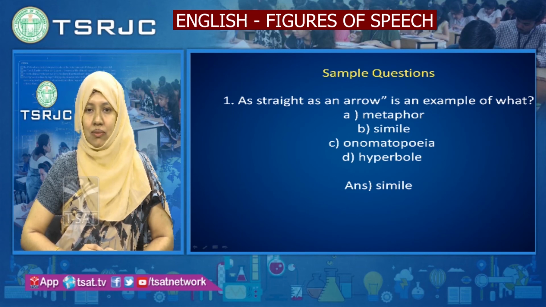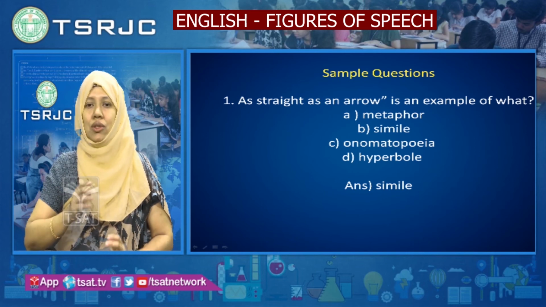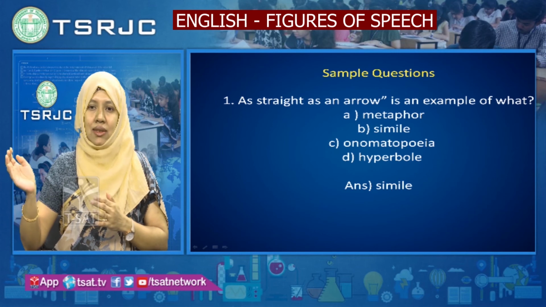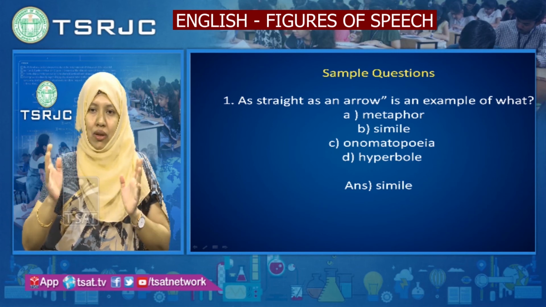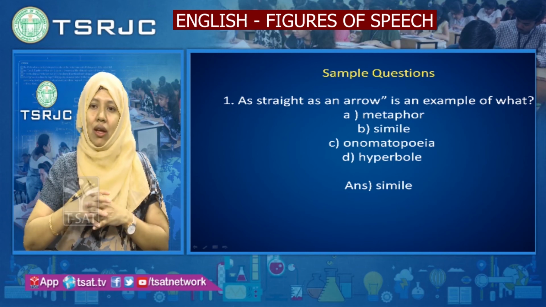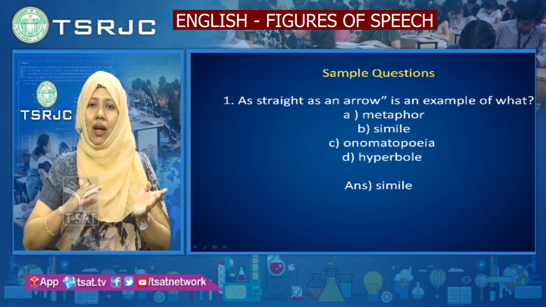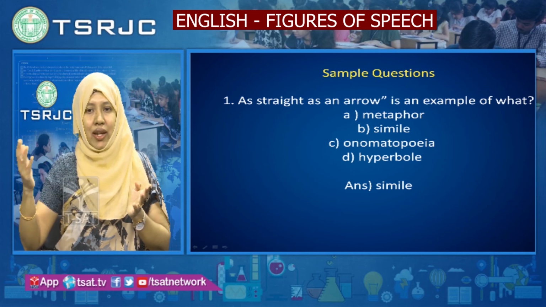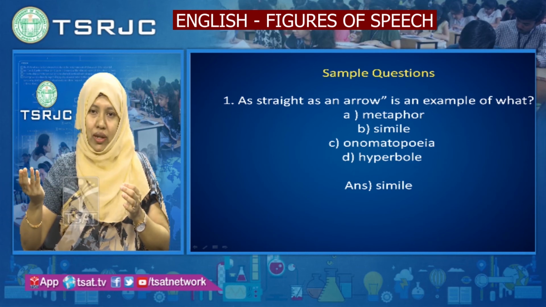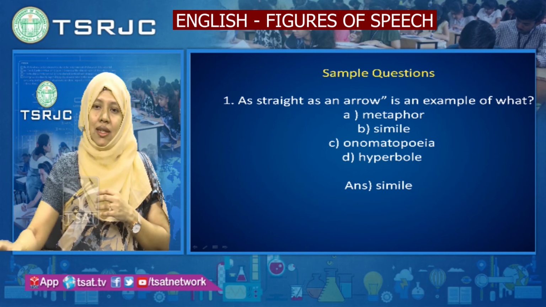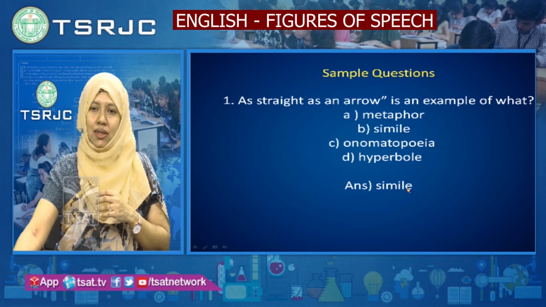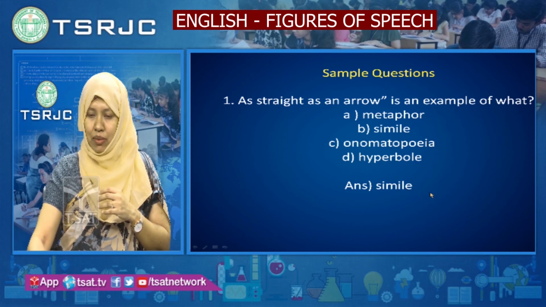Remember, in the beginning I explained that wherever "as... as" is used, it is a simile. We compare two unlike things. Just as an arrow goes straight, the person also talks straightforwardly. So "as straight as" is a simile. The correct option is B, simile.